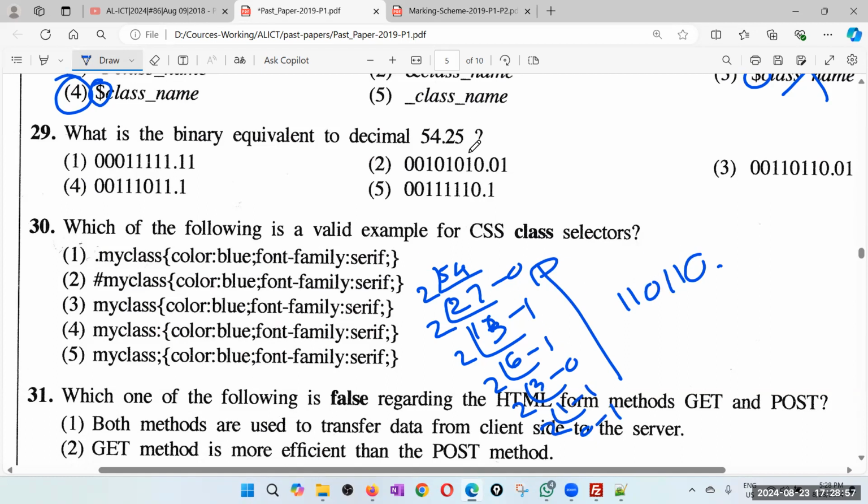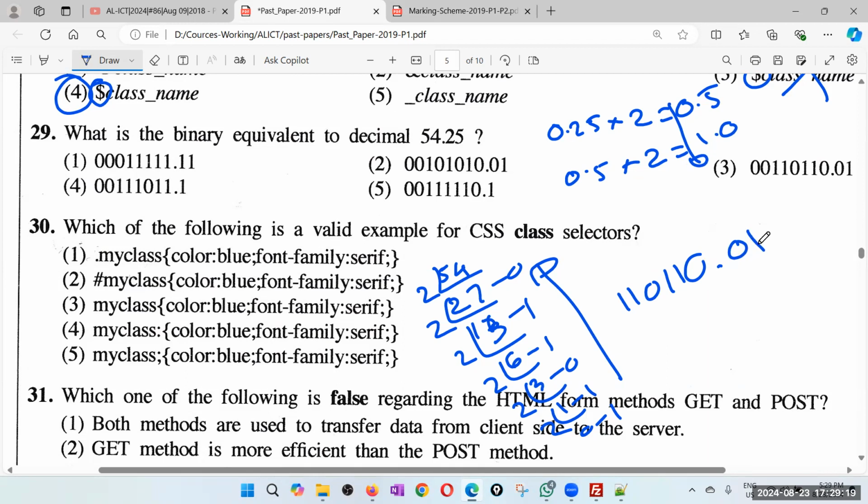Then 0.25. How do you convert it? 0.25 you multiply by 2, you get 0.5. Take the fraction part again and multiply by 2, you get 1.0. When you get 0, you stop. Then you write the whole number part from top to bottom. So 0, 1.